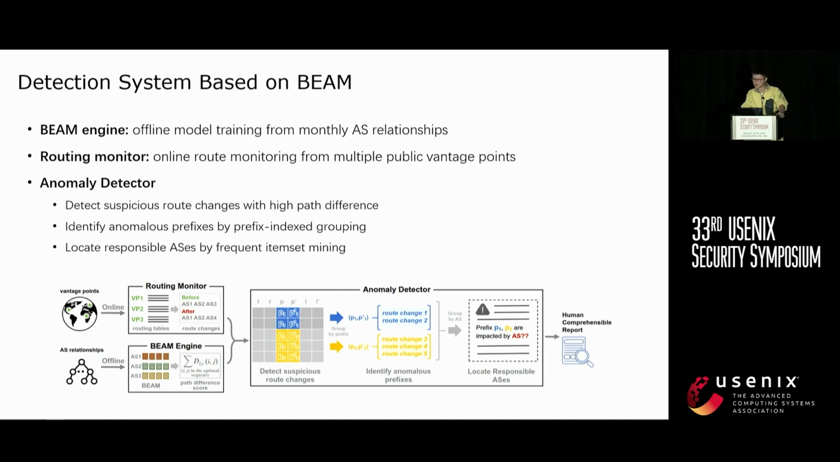Using Beam, we developed our routing anomaly detection system with 3 key components: the Beam engine, the routing monitor, and the anomaly detector. The Beam engine trains the model offline with monthly updated AS relationships to learn routing roles and calculate path difference. The routing monitor fetches the real-time route announcements from multiple vantage points and extracts the route changes. The anomaly detector uses Beam's learned routing role to identify suspicious route changes with high path difference, grouping them and identifying the responsible ASes, ultimately offering interpretable results.